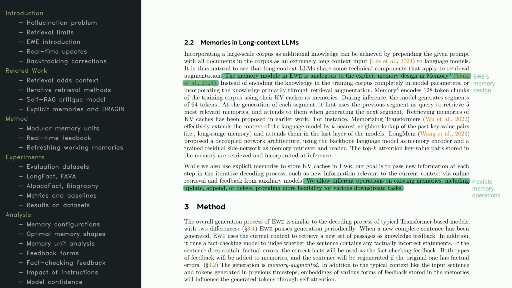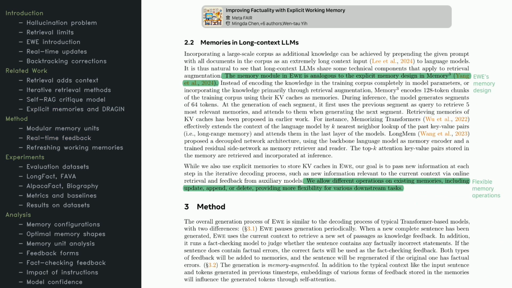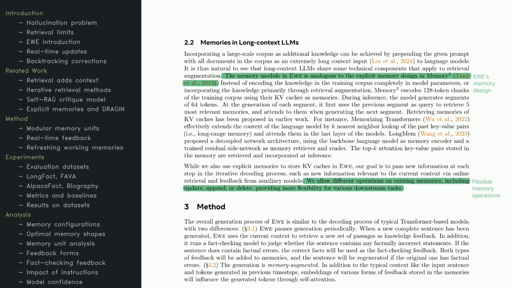Some might wonder, why not just feed the model a huge context all at once? Long context language models do try that, embedding entire corpora as extended context. But EWE handles things a bit differently. It uses memory components that dynamically store and retrieve knowledge, aligning it with the immediate needs of the query.